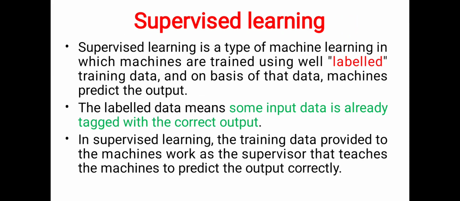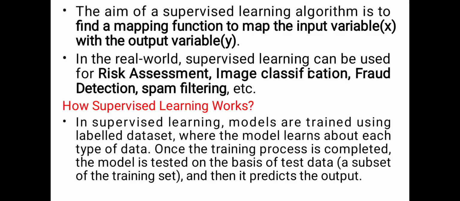Supervised learning is a type of machine learning in which the machines are trained using well-labeled training data, and on the basis of that, the machines predict the output. Labeled data means some input data is already tagged with the correct output. In supervised learning, the training data provided to the machines works as the supervisor that teaches the machines to predict the output correctly. The aim of supervised learning is to find a mapping function to map the input variable to the output variable. In the real world, supervised learning can be used for risk assessment, image classification, fraud detection, spam filtering, etc.